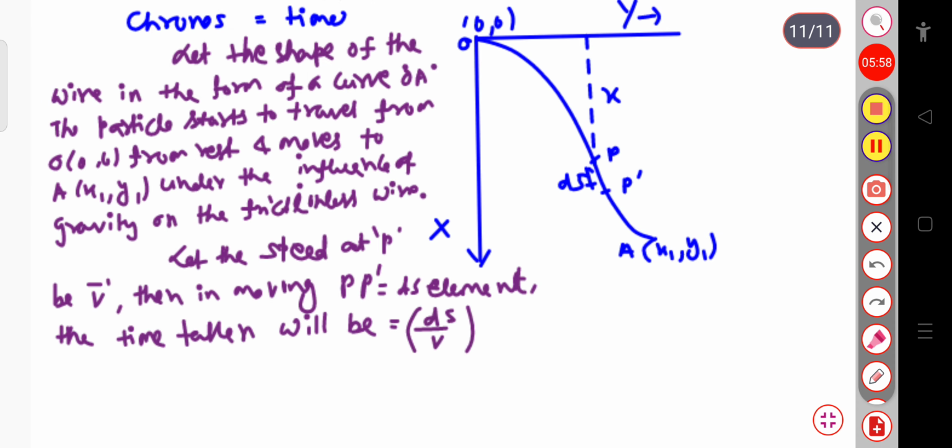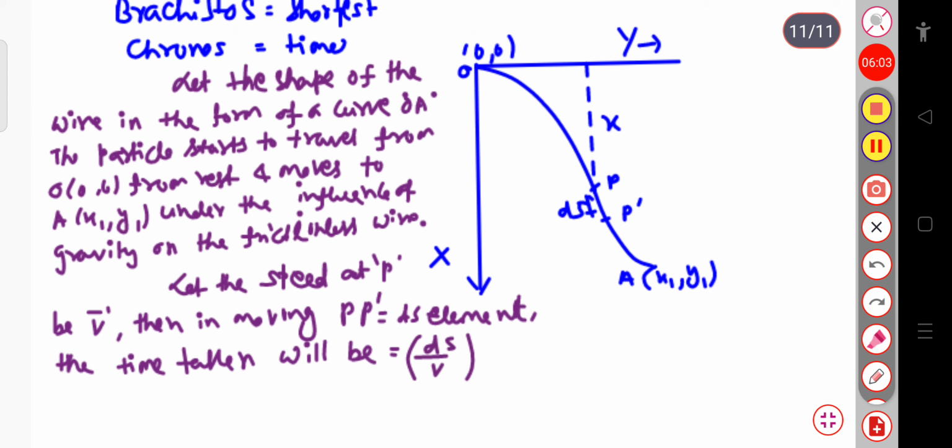Therefore we can calculate the total time taken by the particle in moving along the total path, from the point O, the highest point, to the lowest point A. This is simply the integration from O to A of ds by v. For this small distance the time taken is ds by v, and similarly for the total path we take the integration of ds by v over O to A.